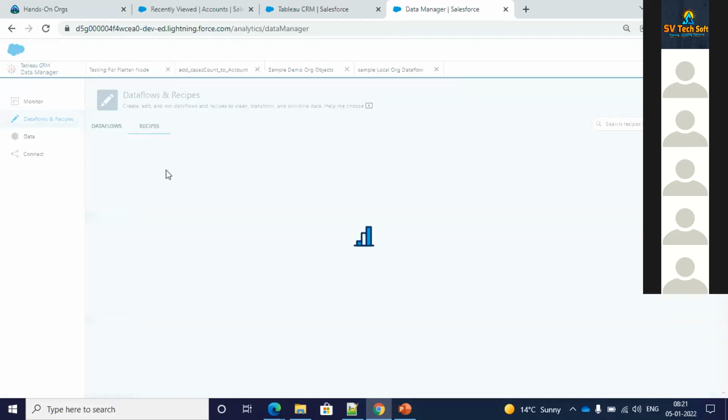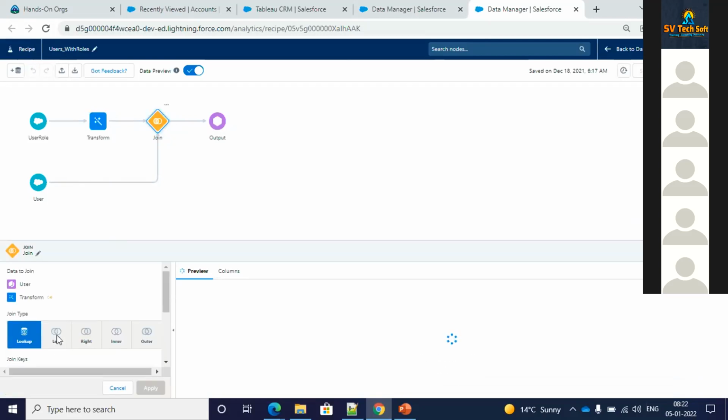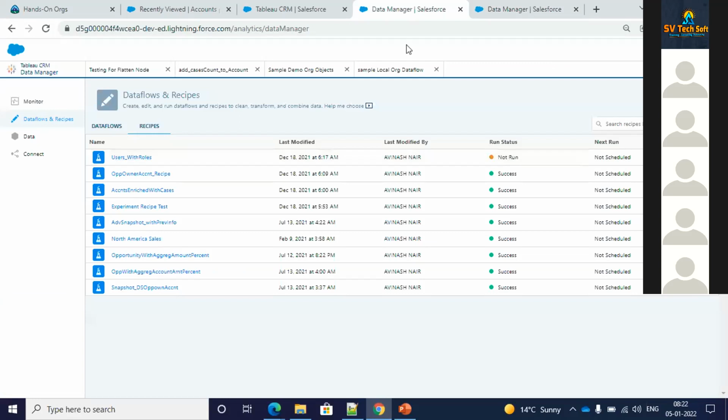Similarly, we have the recipes. Recipes and data flow are more or less the same, but in recipes there are certain additional transformations which you can do, and it gives you a better view. Just like in Salesforce we have Salesforce Classic as well as Salesforce Lightning, Lightning gives you a bit of an enhanced view, so in that way this gives you an enhanced view, and some other transformations you can do over here in recipes. If you click over here, you can see what the keys are, what the join type is, and what transformations you are doing. There are a lot of options over here, just like in data flow. So in the recipe also we can do transformations.